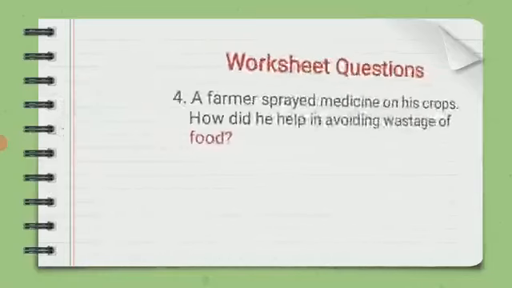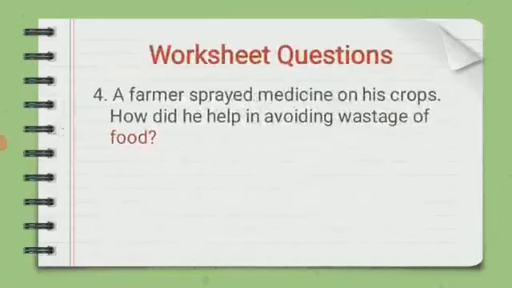Next question. A farmer sprayed medicine on his crops. How did he help in avoiding wastage of food? Spraying medicine on crops is to save the crops.